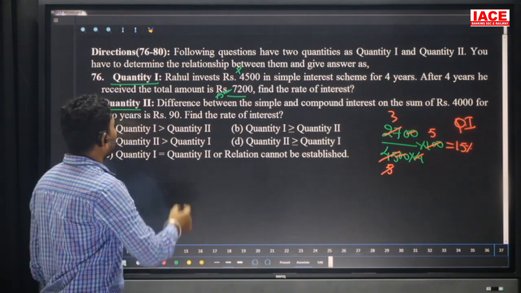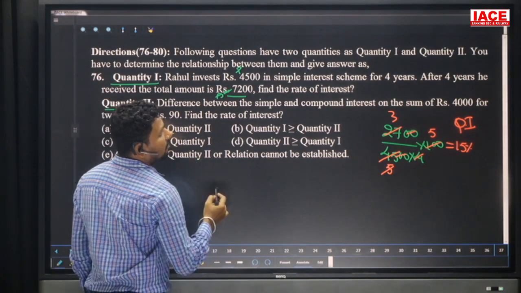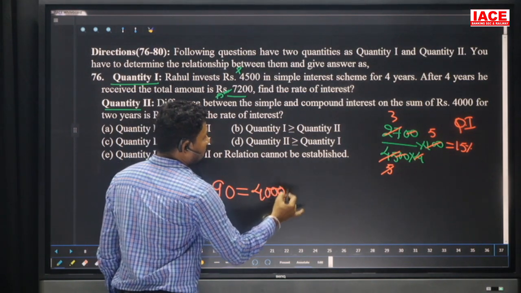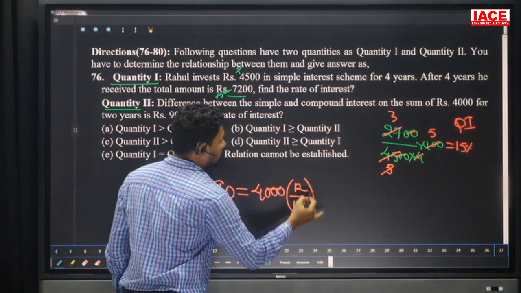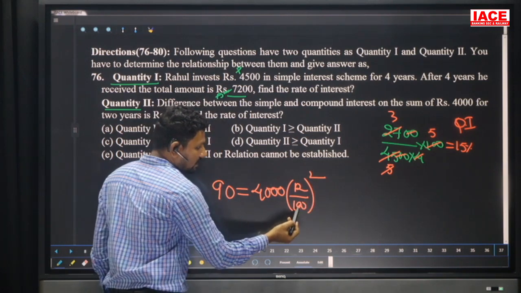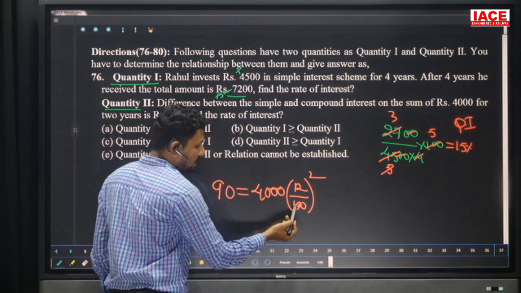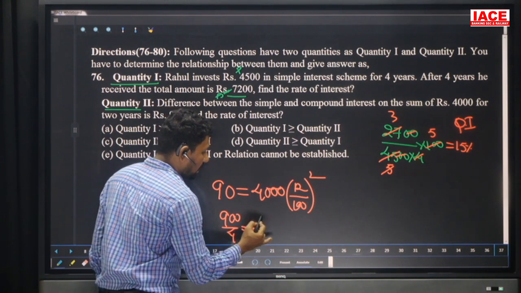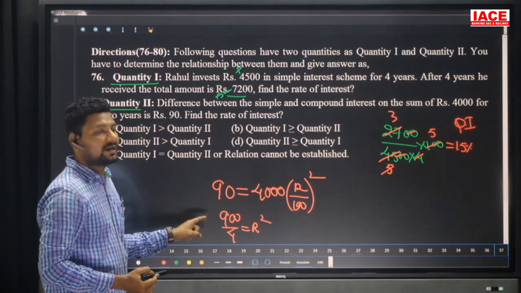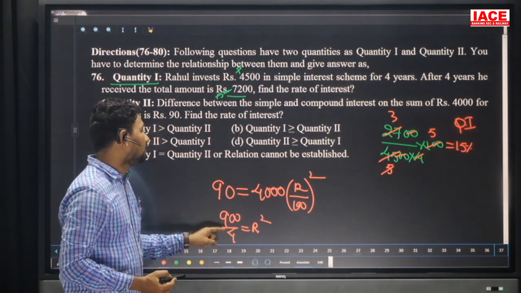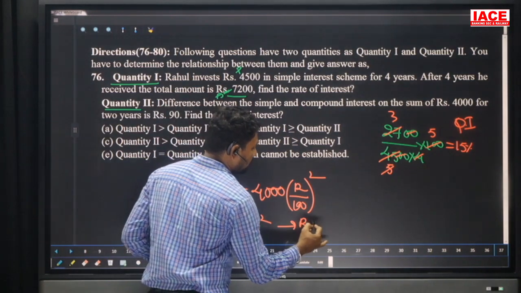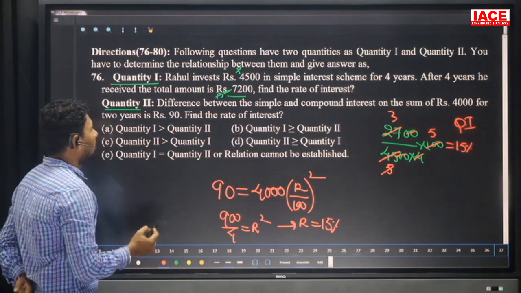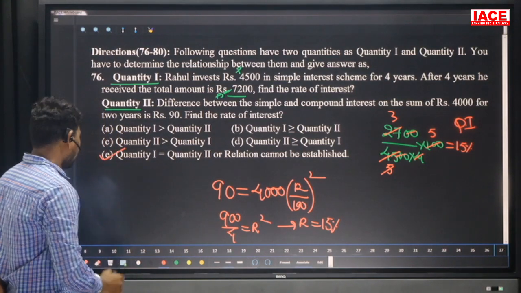Look at quantity 2. The difference between simple interest and compound interest is 90 rupees on 4000, given by 4000 r square by 100 or (r by 100) square. Look at 100 square, the value is 10,000, and 3 zeros cancel, 1 zero will be there, and here 900 by 4 is equal to r square. The root of 900 is 30, the root of 4 is 2, 30 by 2 is 15. So r value is 15 percent, the rate of interest. Both quantities are equal, quantity 1 equals quantity 2. Go to the next question.